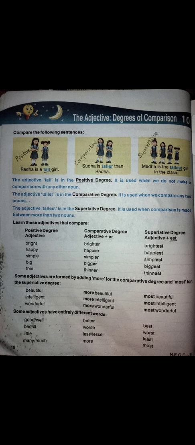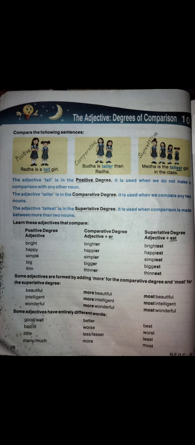So let us learn some adjectives and try to compare them. First the positive degree, then the comparative degree, and then the superlative degree. First we write only the adjective, next the adjective plus er, and in the last the adjective plus est. First, bright, brighter, brightest.